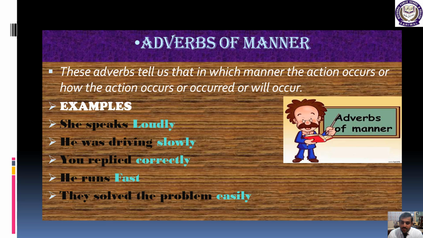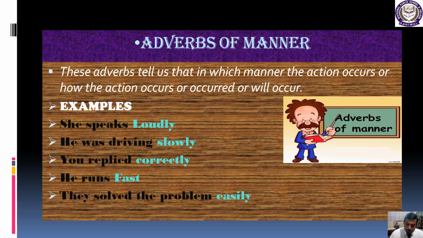Through this, I hope students, you can now easily understand what adverbs of manner are and how they work. As you can see, in all these five sentences, the adverbs are showing how the action occurs, and this is one of the qualities of adverbs of manner. Got my point?